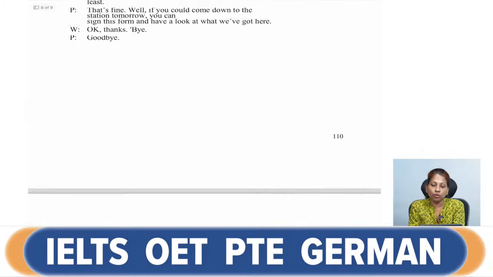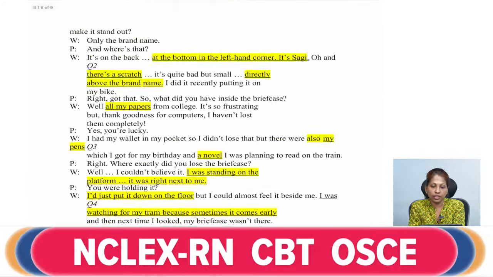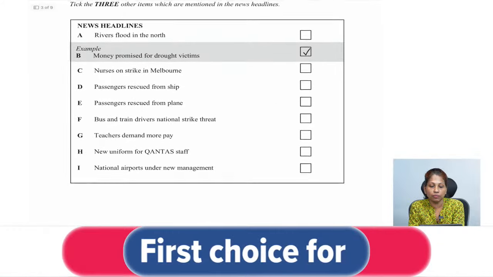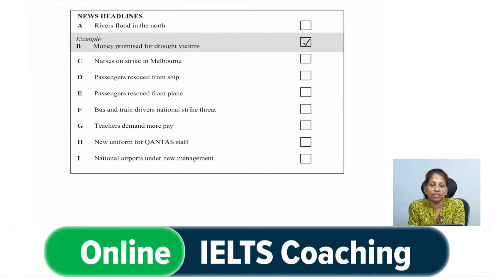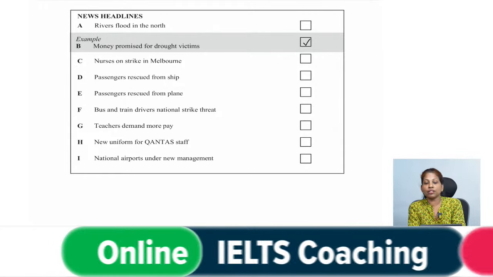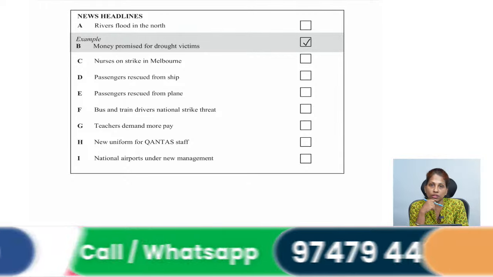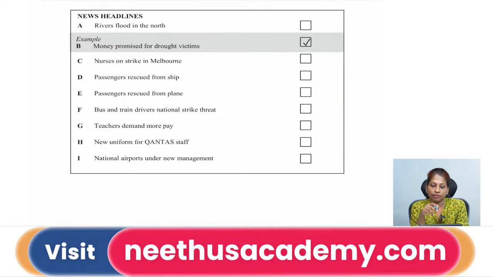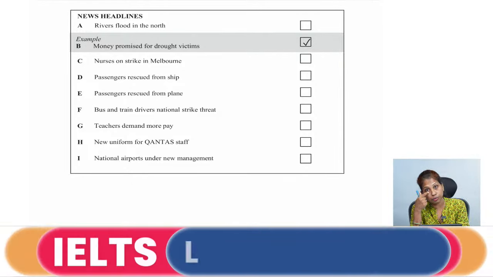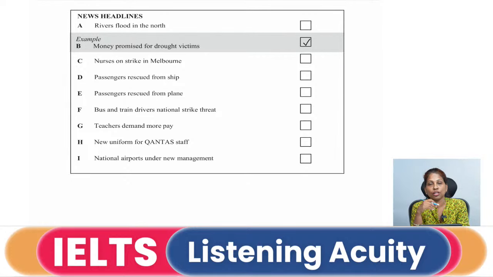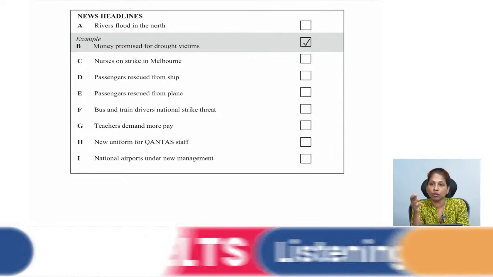So when we go to the options, the choices again, you can see that there was an option telling about something: bus and train drivers national strike threat. So strike is another keyword which is mentioned over there. They are talking about a strike, but they are telling transport workers. So what are these bus and train drivers? They are transport workers, because bus and train are kinds of transportation, which are used to transport people from one place to another, or goods.